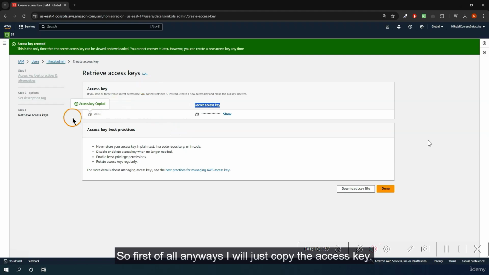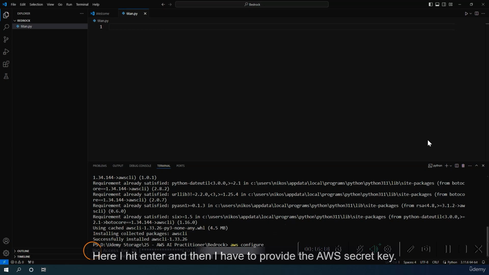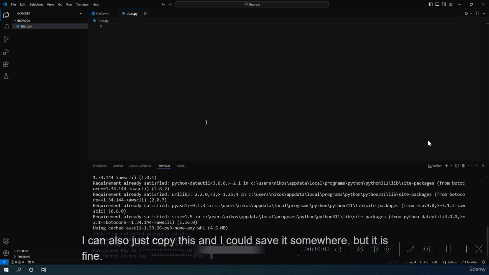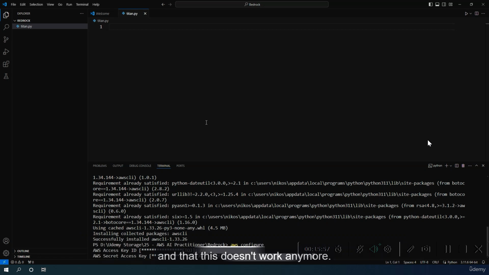So first of all, anyways, I will just copy the access key. So in this case, I will paste the access key here. I hit enter, and then I have to provide the AWS secret key. So now this is the one that we find from here. I can also just copy this. I could save it somewhere, but it is fine in our case. We just copy it, paste it, and of course, I will also delete this afterwards so that this is not visible and that this doesn't work anymore. So this is, of course, what we have.